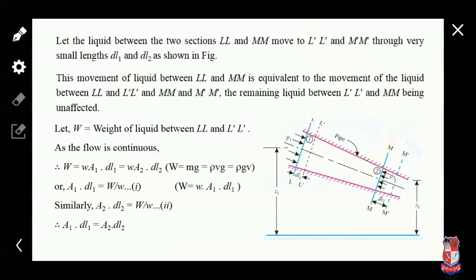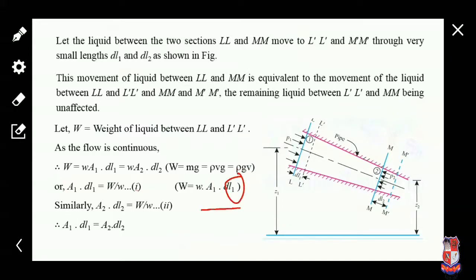Okay. So now consider only the L side. The weight of liquid between the LL and LL dash sections can be written this way. We know that W is equal to mg. So m is converted into density and volume: rho V g. Now we rearrange to rho g V. Rho g, we know, is the specific weight, small w, and now put in the value of volume. The cross section area at the LL side is A1 and the length is dl1.